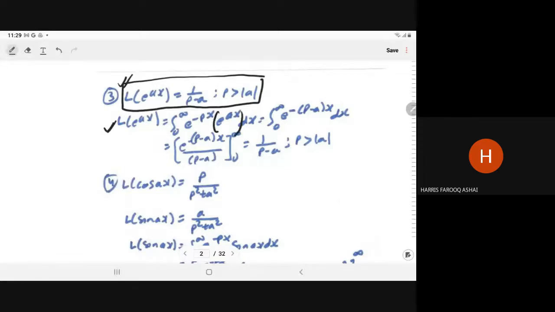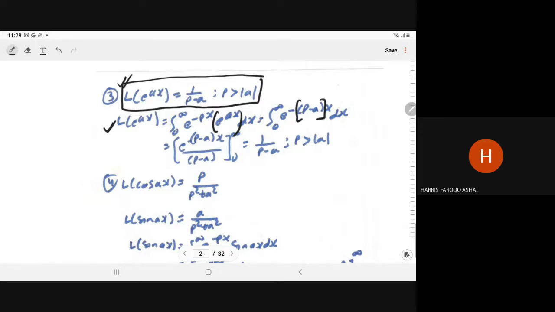So f(x) is e to power ax. That can be written as e to power minus (p minus a), because here we have taken p greater than mod of a. So always this quantity will be positive.